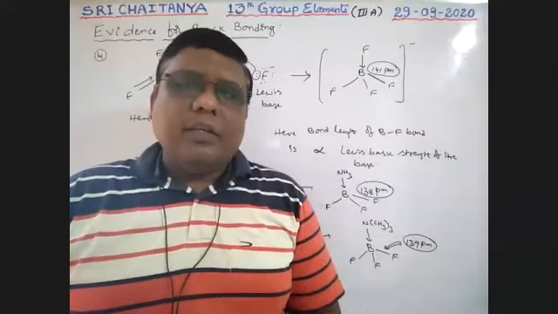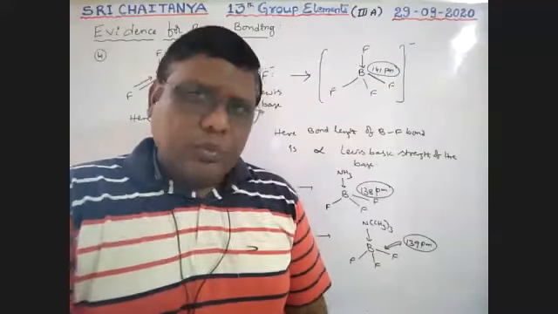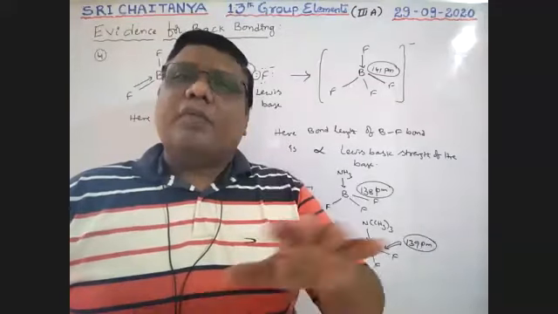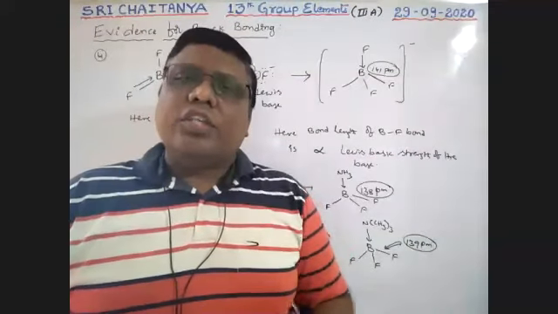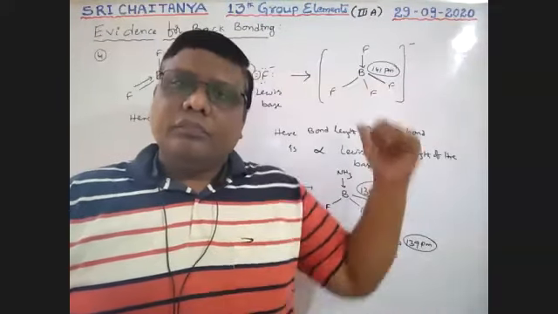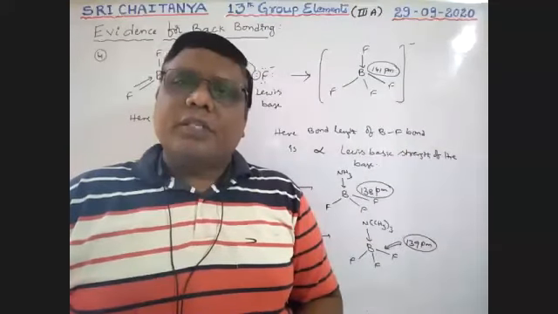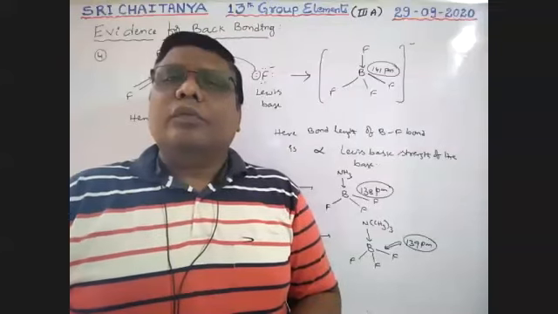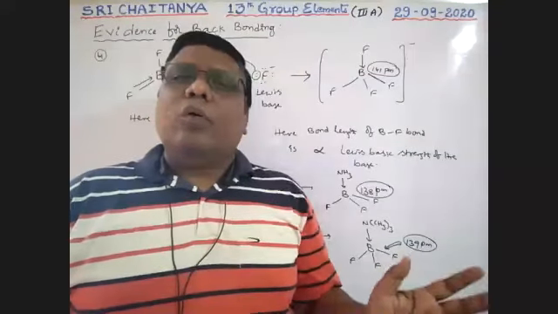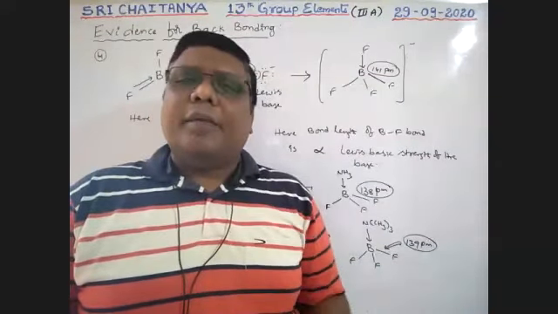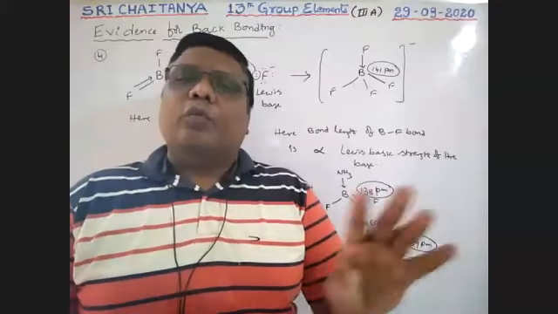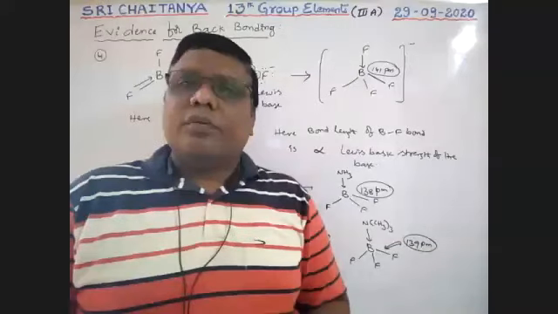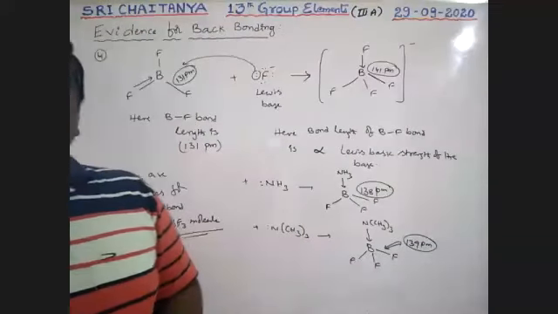So up to today's concept, we completed the general compounds of our 13th group elements. Now, dative bond and coordinate covalent bond are both the same. Coordinate covalent bond is also called a dative bond.